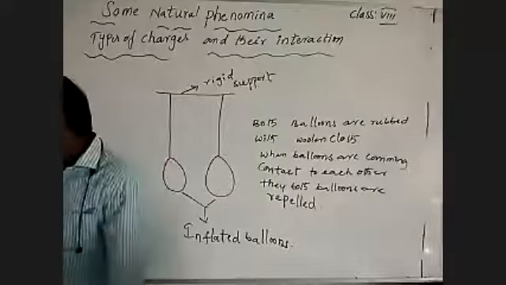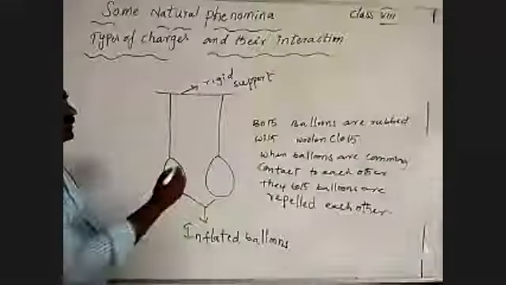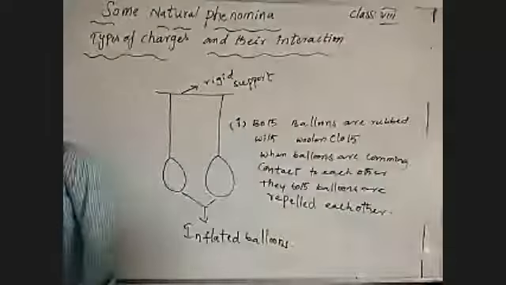Both balloons do not come into contact. They move away from each other by repelling each other. This is the first thing. Why did they repel each other?